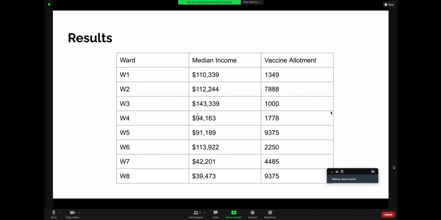In the middle column is the median household income for each ward. And on the right-hand side, you can see the vaccine allotment designated by the model. Wards 5 and 8 had the highest vaccine allotment at 9,375 vaccines in each ward. Ward 2 had the second highest vaccine allotment, Ward 7 the 4th, Ward 6 the 5th, and wards 1 and 3 the lowest vaccine allotment.